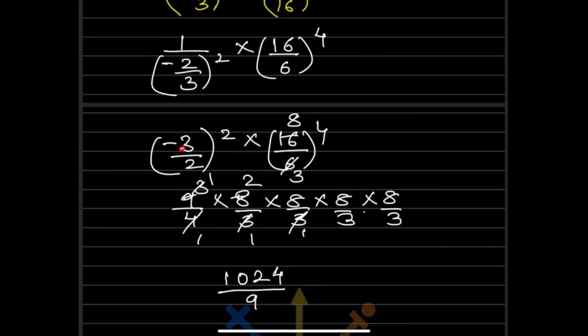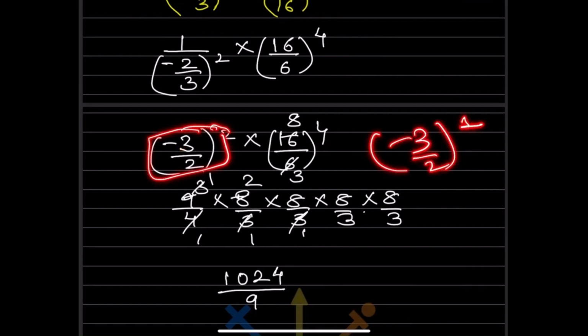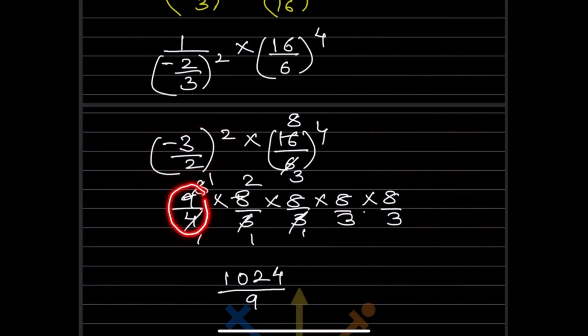So now what we can do, first thing we are going to see this one. So we can write here minus 3 by 2 into minus 3 by 2. So that will be 9 by 4, because minus and minus becomes plus. So you are going to multiply this also. Even there is 2 here, because this is multiplication, you are going to multiply it. So this is 9 by 4.